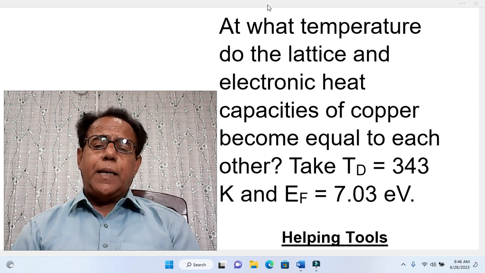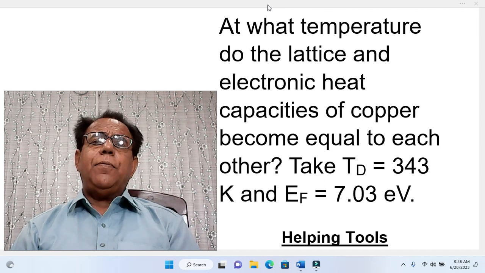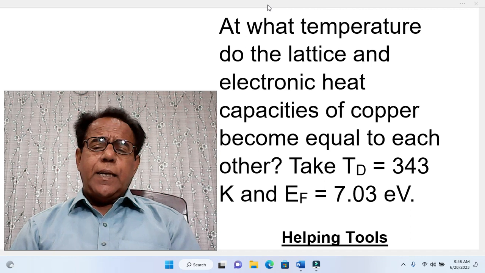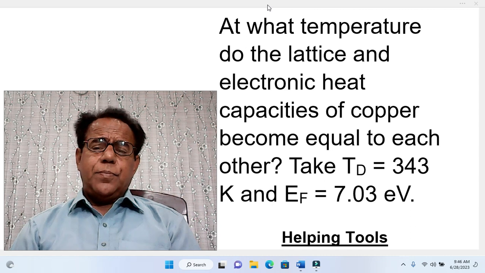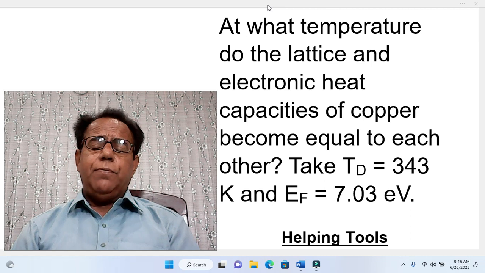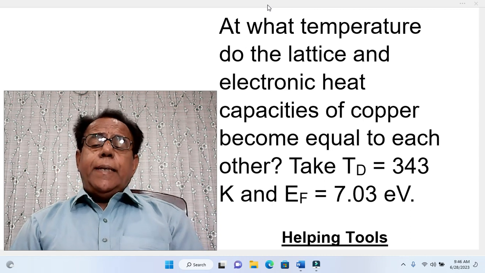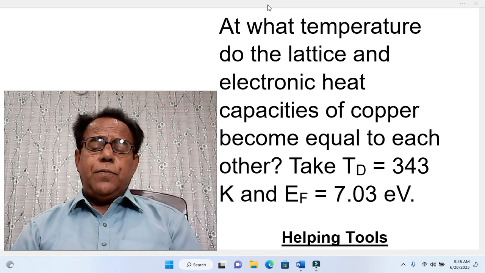Debye is the scientist name. For the time being we have nothing to do with the detail of this name or scientist. Our primary concern is just to solve this problem. So T_D stands for Debye temperature, D for Debye and T for temperature. Debye temperature equal to 343 Kelvin.